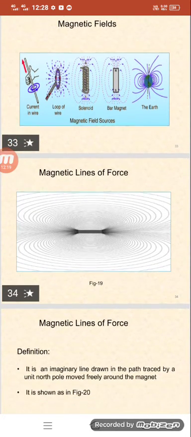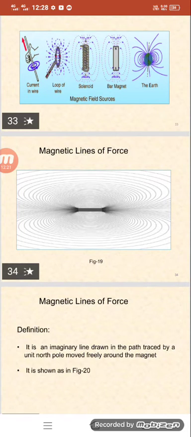Definitions: what is the meaning of magnetic lines of force? Magnetic lines of force are imaginary lines drawn in the path traced by a unit north pole moved freely around a magnet. So these magnetic lines of force are imaginary lines drawn in the path traced by a unit north pole moved freely around a magnet.